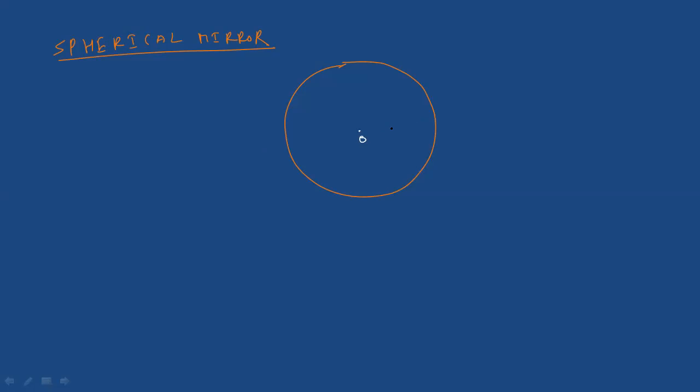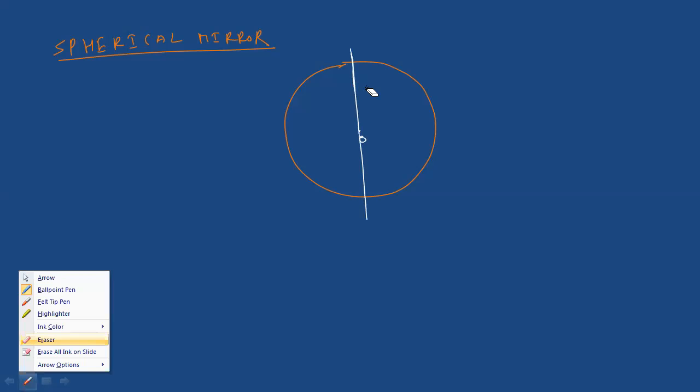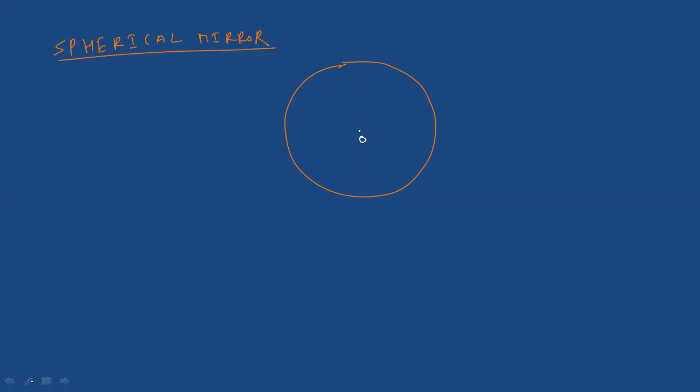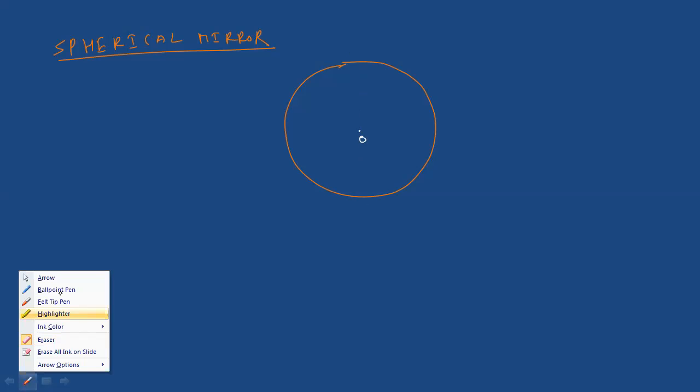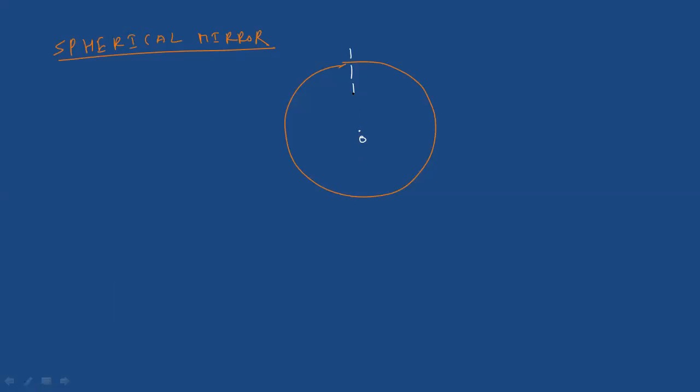Yes, sir. Okay, so next, draw like this. Divide the sphere roughly in equal parts with a dotted line. Finish?